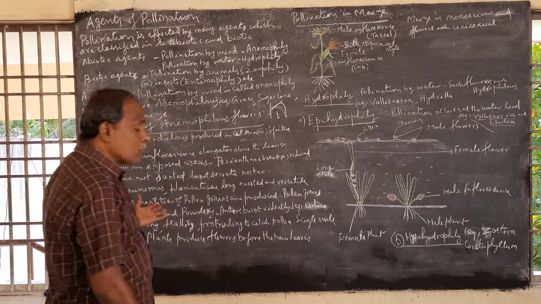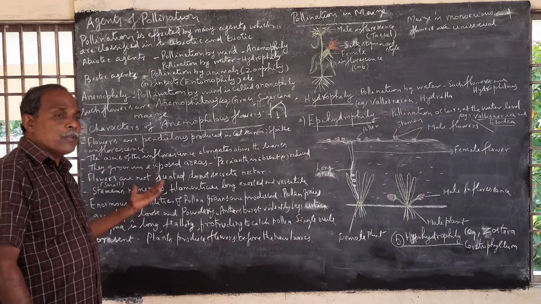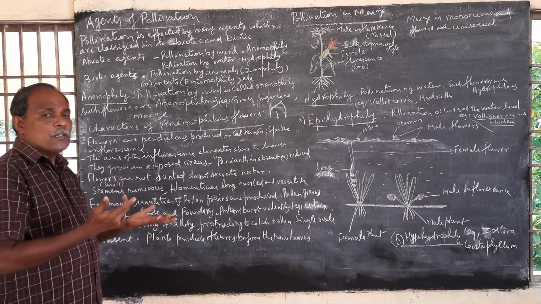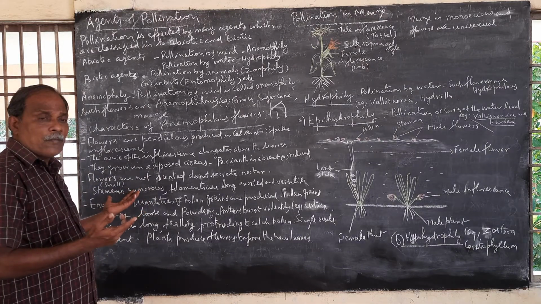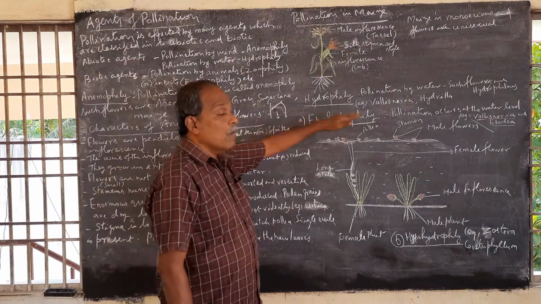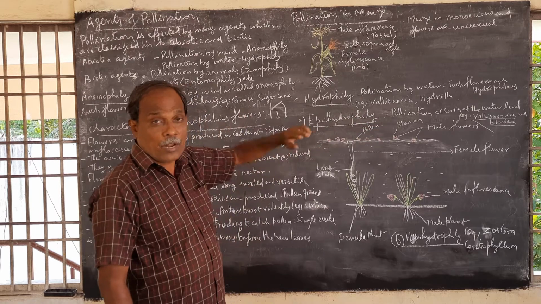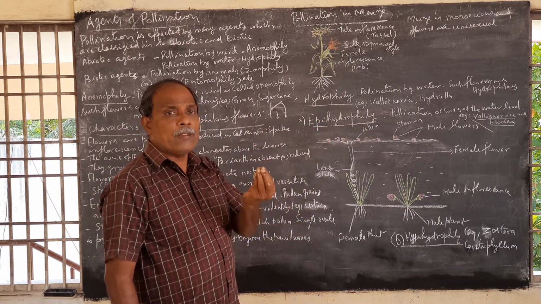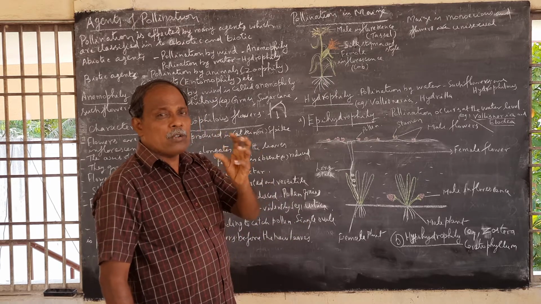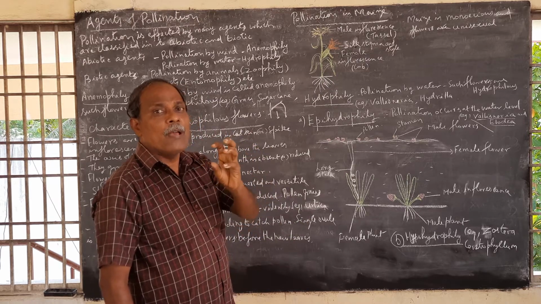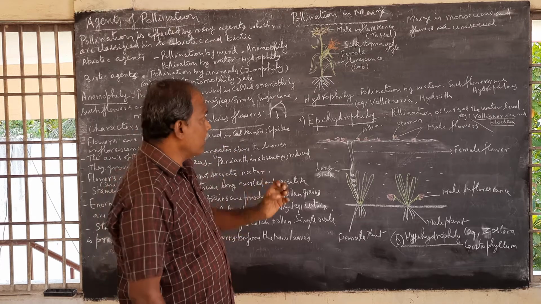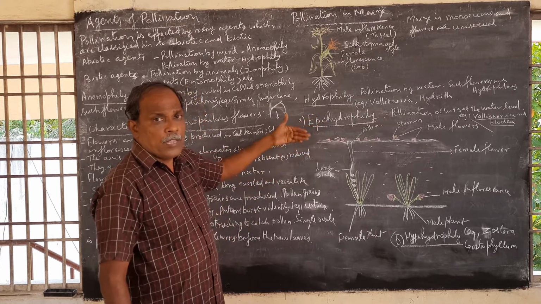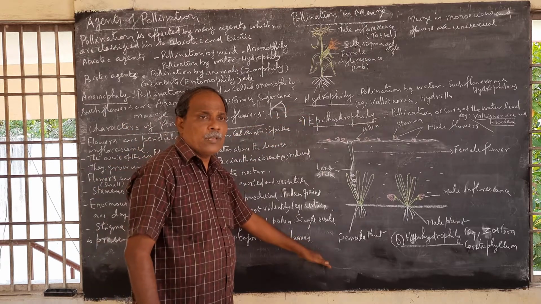Here also the perianth is very much reduced, as in wind pollinated flowers. Why is the perianth very much reduced? In a sense, you cannot differentiate calyx and corolla in wind pollinated flowers. Like that, here also the perianth is very much reduced in hydrophilous flowers. Now, in hydrophilous flowers, the pollen is covered by mucilage so that the pollen grains do not get wet. And pollination by water is of two types, epihydrophily and hypohydrophily.